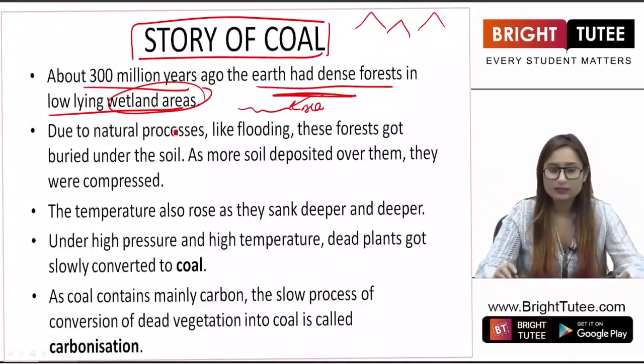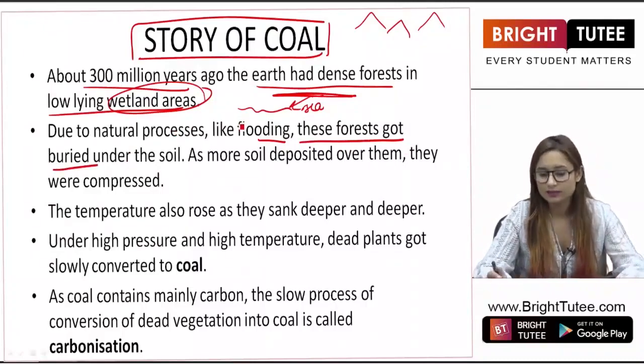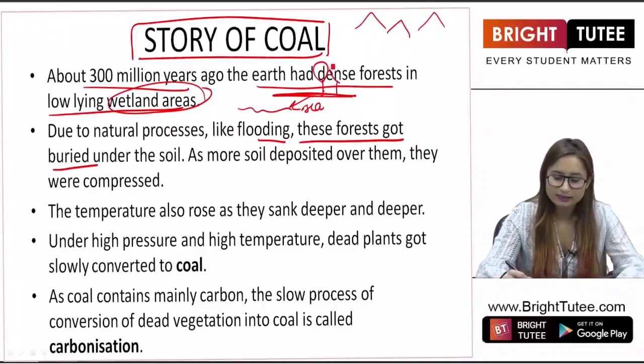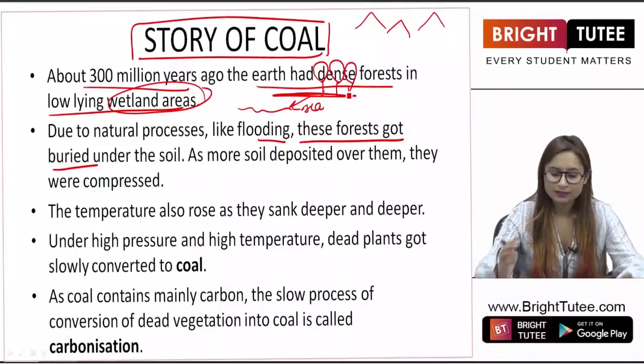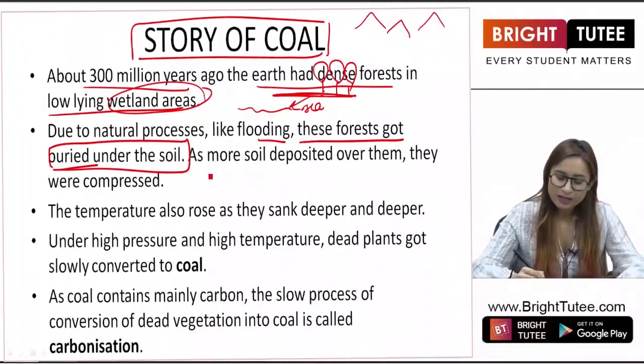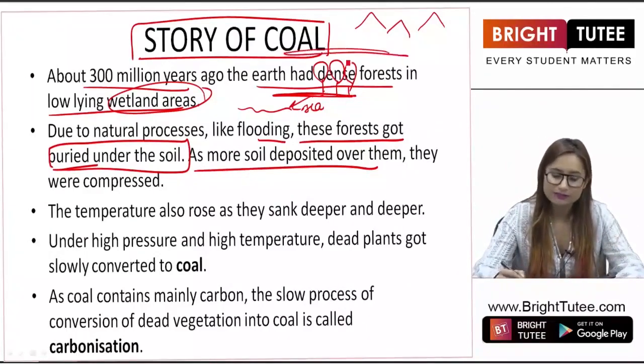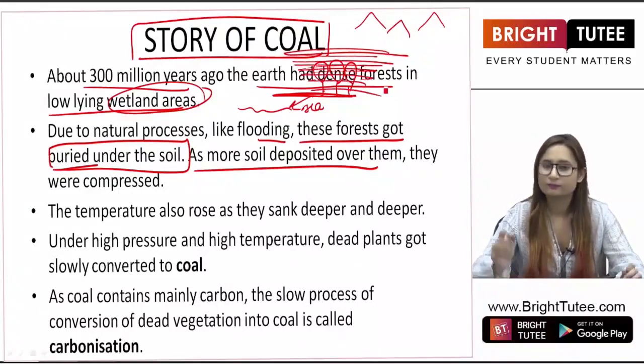Due to natural processes like flooding, these forests got buried under the soil. The forests present at this low-lying wetland area were buried under the soil, right?